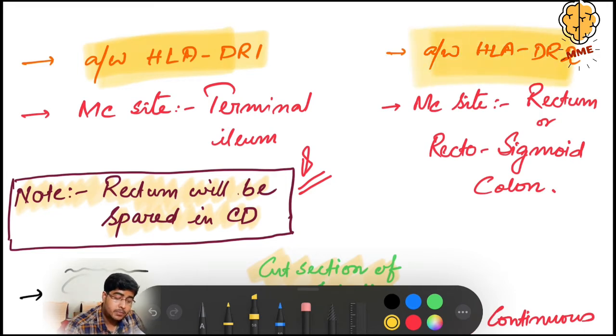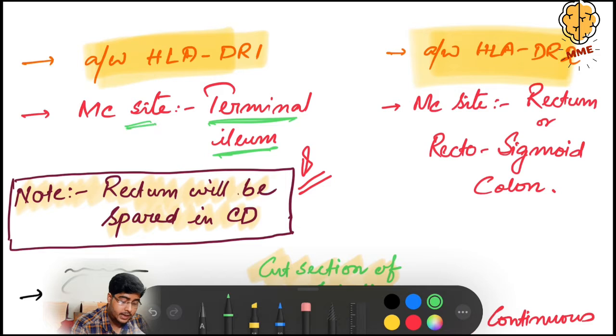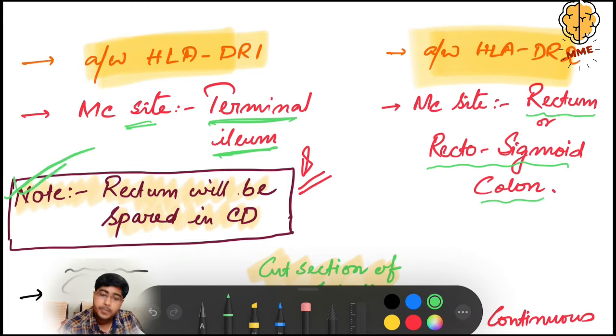Now, third is site. The most common site for Crohn's disease is the terminal ileum, whereas the most common site for ulcerative colitis is the rectum or rectosigmoid colon. Here is a note for you. The rectum in Crohn's disease will be spared. It means there will be no ulcer in the rectum. This came as an MCQ in the All India exam. Now, the gross structure.